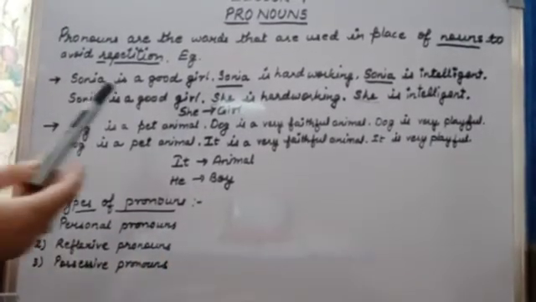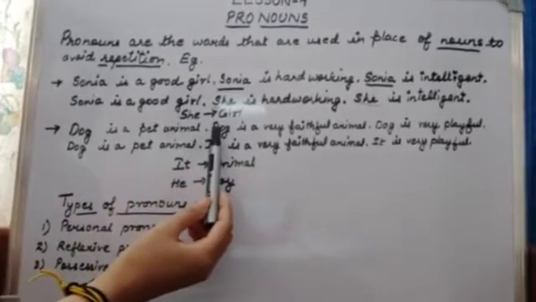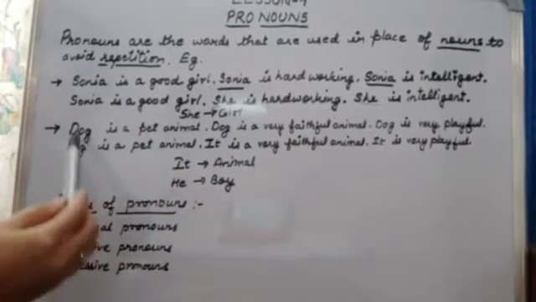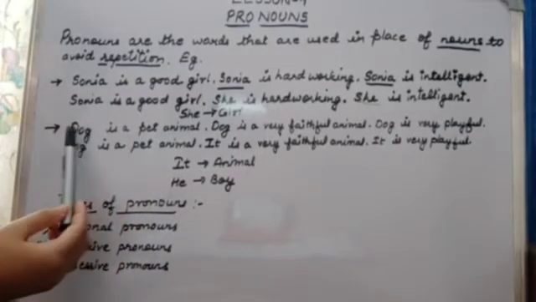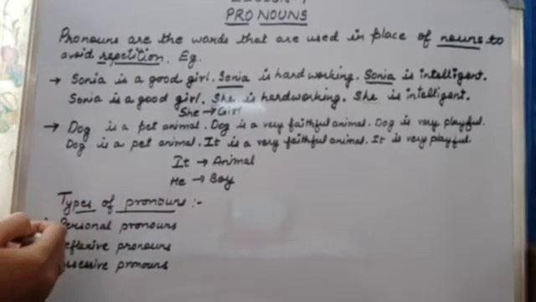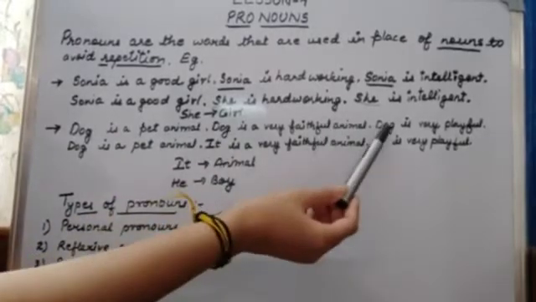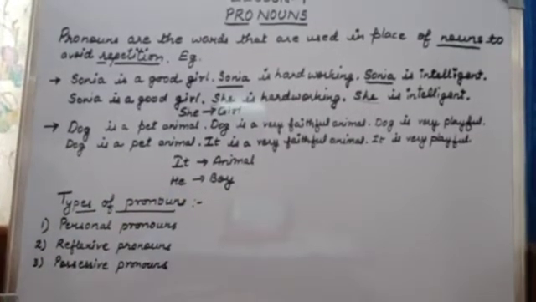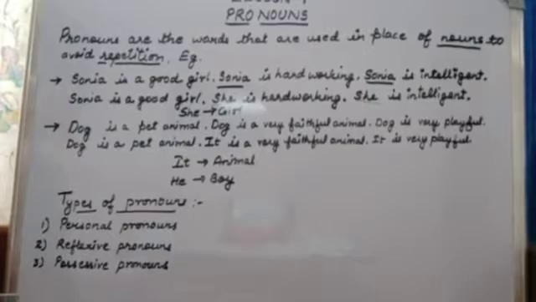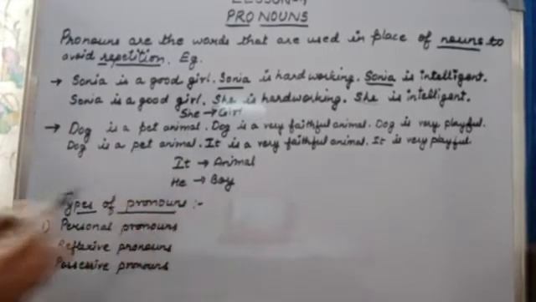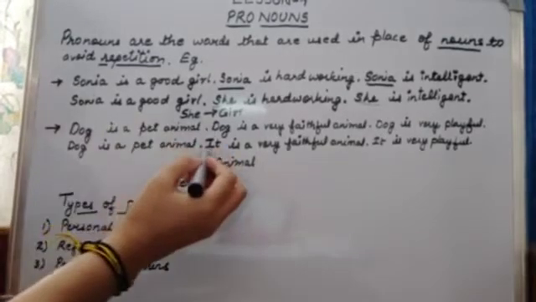So you can see I am repeating the noun dog and dog here. And here we are talking about the animal dog. So again and again, if I am writing dog, dog in every sentence, it doesn't look good. So what can I write in place of dog? I will write it, I-T, it.